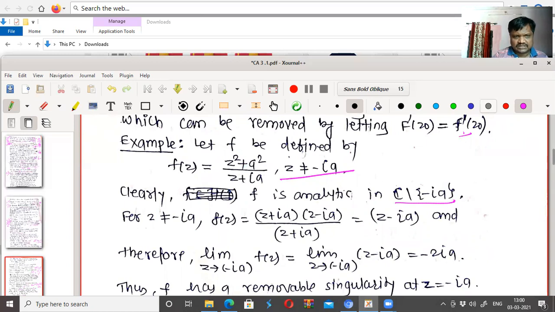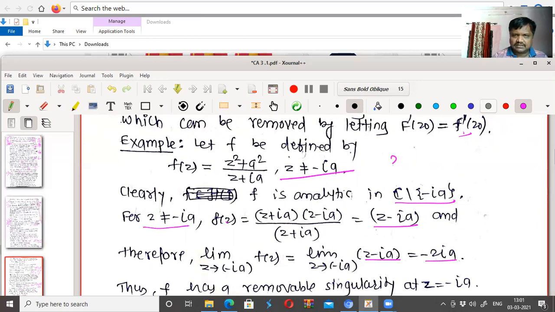Now for z not equal to minus i, f(z) can be written as follows. z square plus a square can be written as (z plus i) into (z minus i), divided by z plus i. Now if z is not equal to minus i, then this z plus i cancels with z plus i, so we get z minus i, and therefore the limit as z tends to minus i of f(z) becomes the limit as z tends to minus i of z minus i, that is minus 2i.